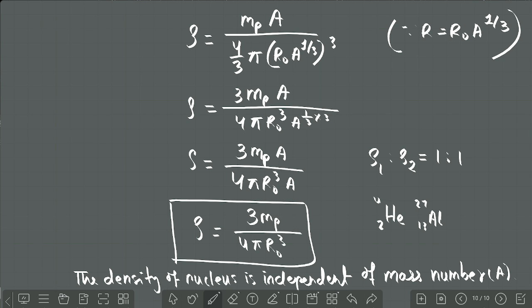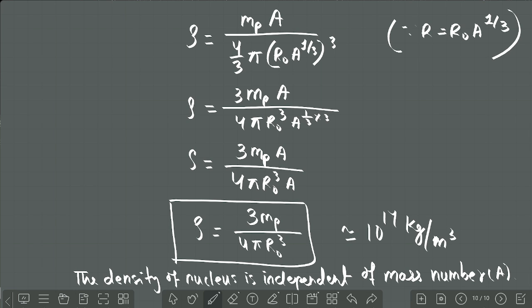Then what is the density ratio? Density ratio same, but radius ratio different, because radius depends on mass number. Both have different mass numbers, so they will have different radius ratio, but the density ratio for both will be same, 1 is to 1. Did you understand or not? So density of nucleus is constant, of the order of 10 to the power 17 kg per meter cubic. Yes or no? Constant. So density ratio for any two nuclei is 1 is to 1.